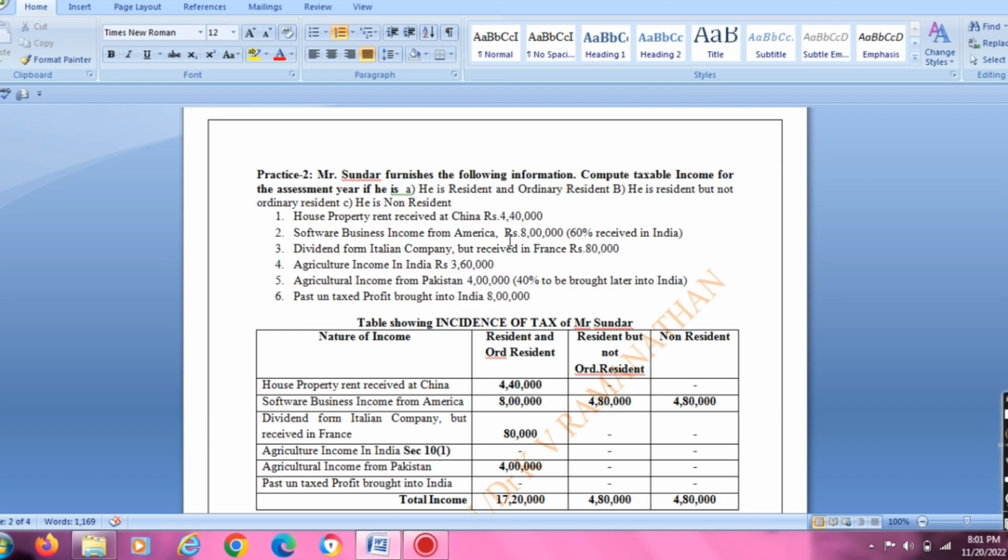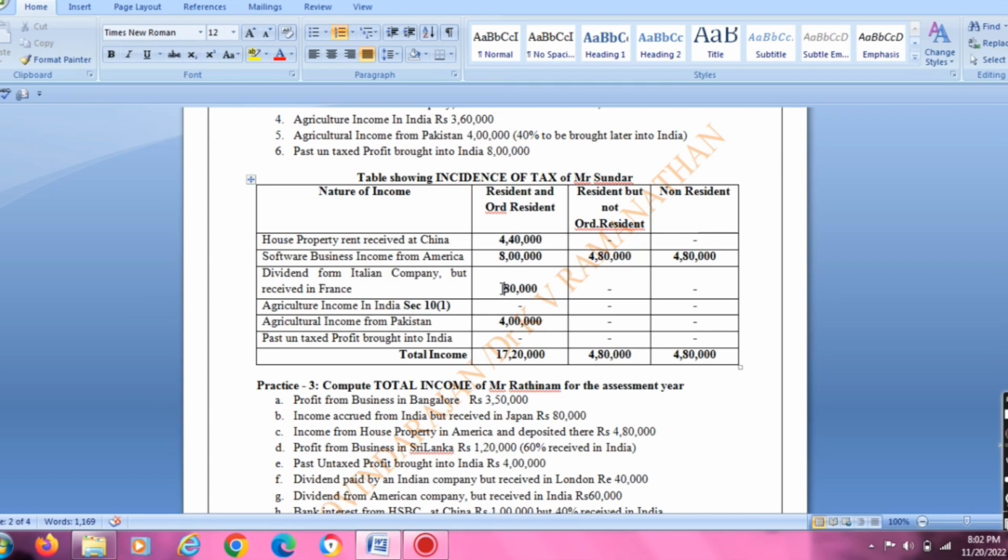The actual income earned abroad is taxable for resident and ordinary resident, but the 60% received in India is the only amount taxable for the other two status categories. Dividend from an Italian company but received in France, it's abroad income received in another country abroad, so it is taxable only for resident and ordinary resident.